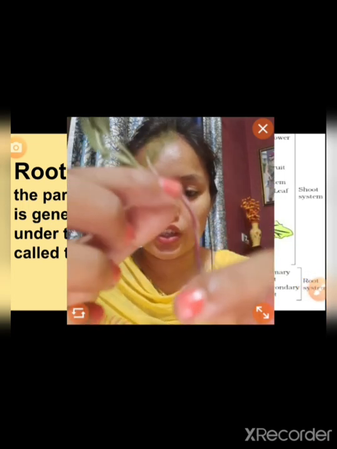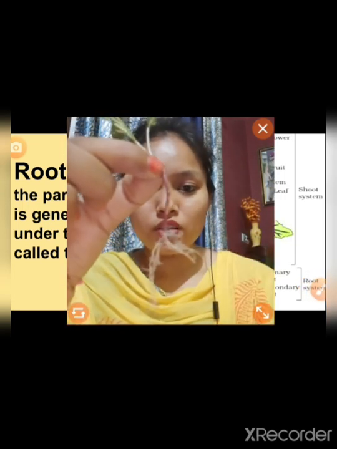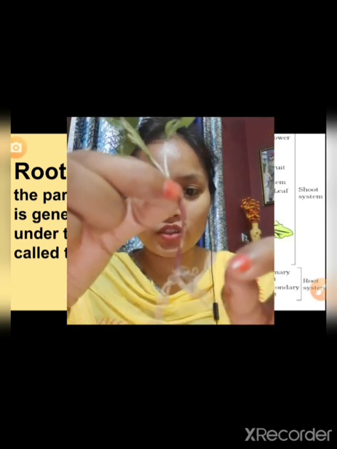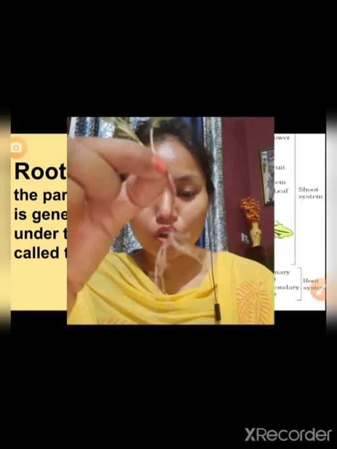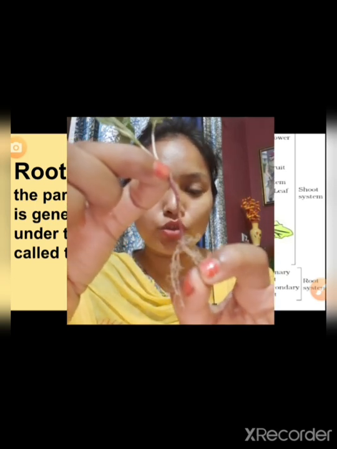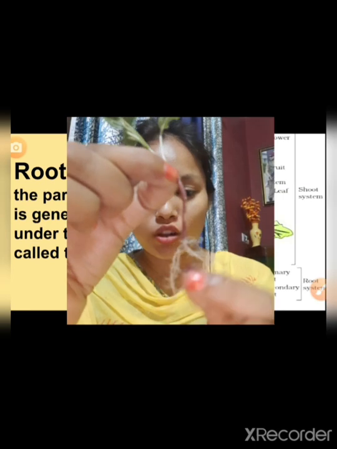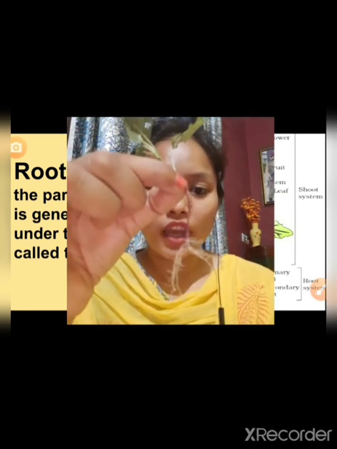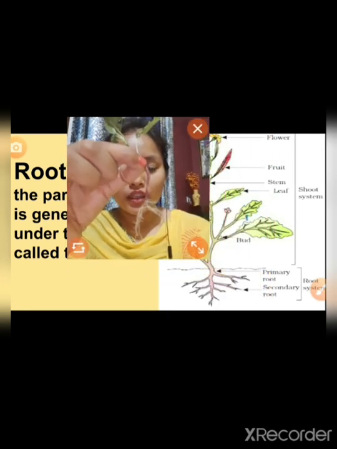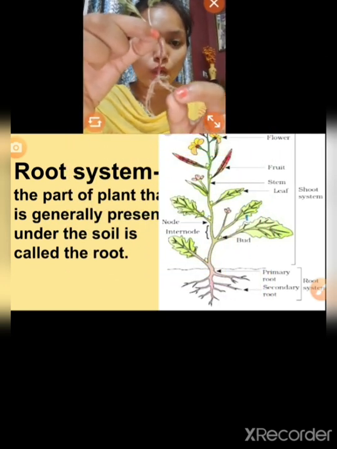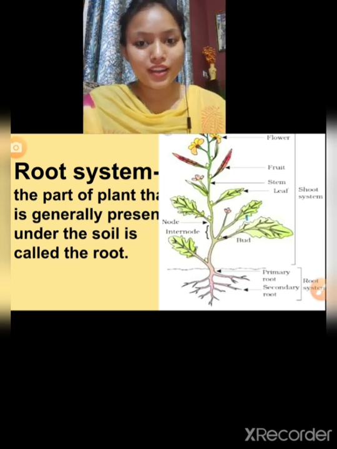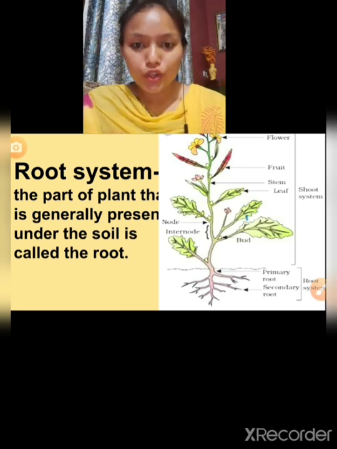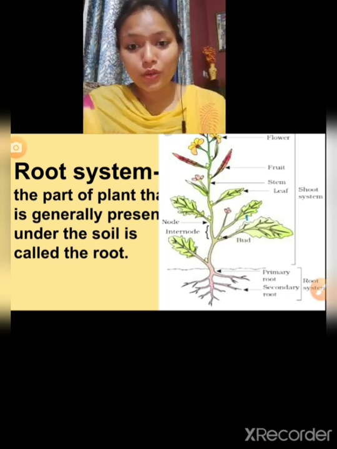As you can see in this video, small strands are coming out of this. This is the main root, and many more small roots are coming out. The main root is very thick, and the small strands coming out are not the main root, they are known as secondary roots. The thick one is primary and the small ones are secondary roots. So this is root and shoot. Now we'll study about the shoot system.